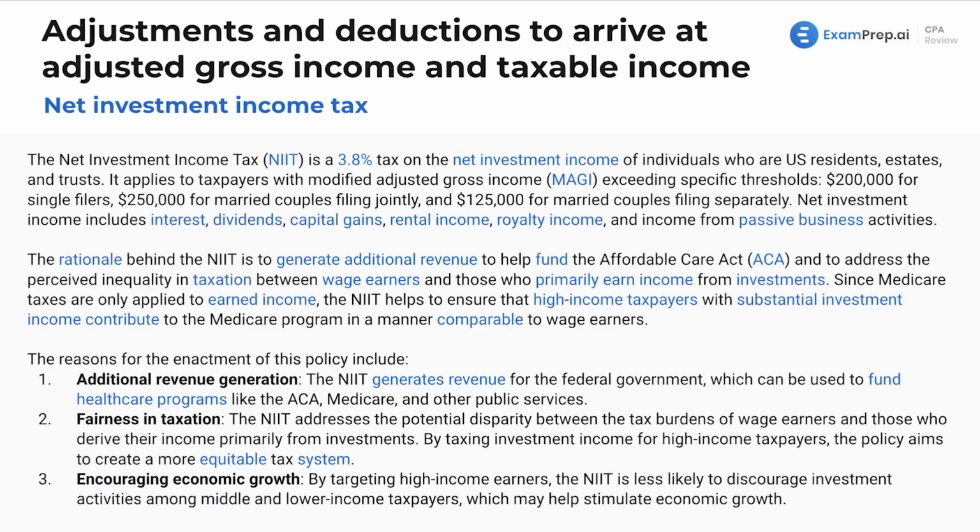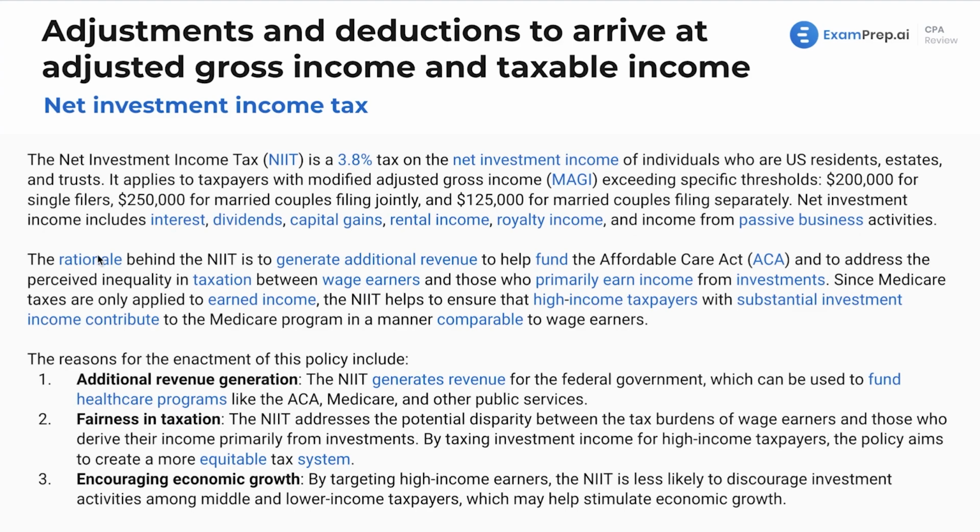Let's talk about the net investment income tax, as we've been mentioning thus far. Our gain on sale of residencies. Well, the net investment income tax is a 3.8% tax on the net investment income of individuals who are U.S. residents, estates, and trusts. It applies to taxpayers with modified adjusted gross income exceeding specific thresholds, which are $200,000 for single filers and $250,000 for married filing jointly, and $125,000 for married filing separately. Net investment income includes interest, dividends, capital gains, rental income, royalty income, and income from passive business activities.